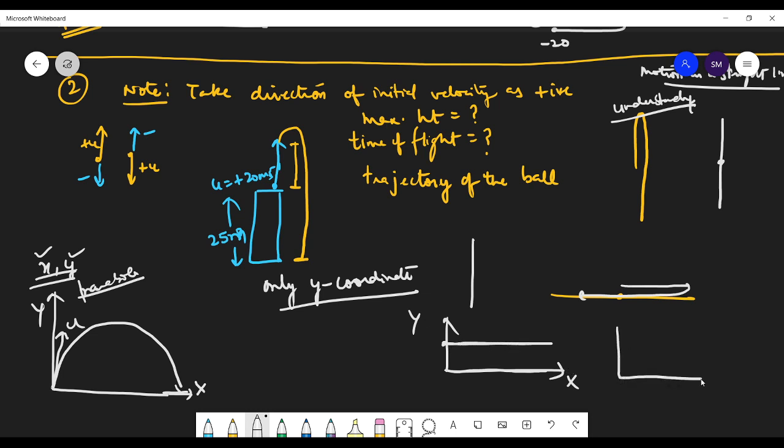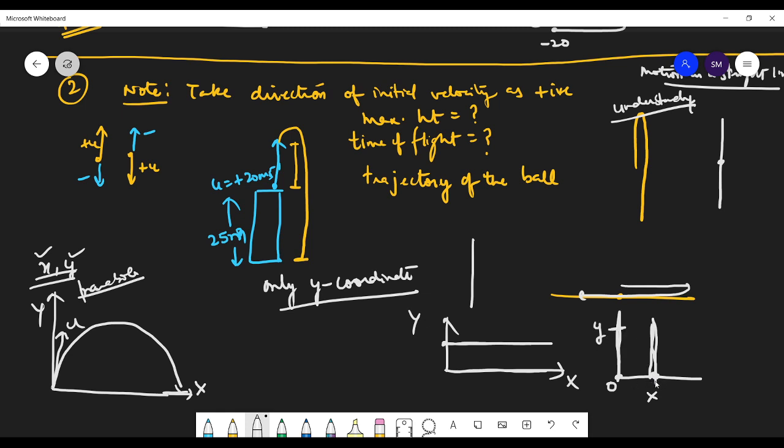And here in vertical motion, x remains the same. Like you have thrown the body from the top of the tower, if you take the tower as the origin, x remains the same throughout.